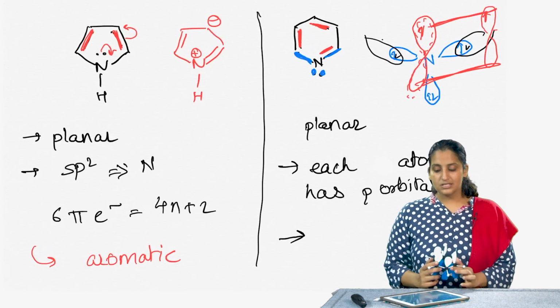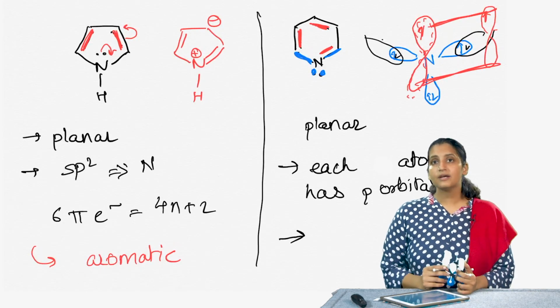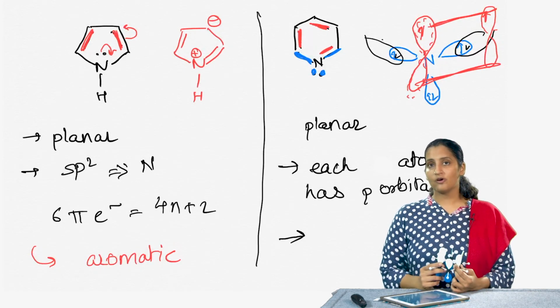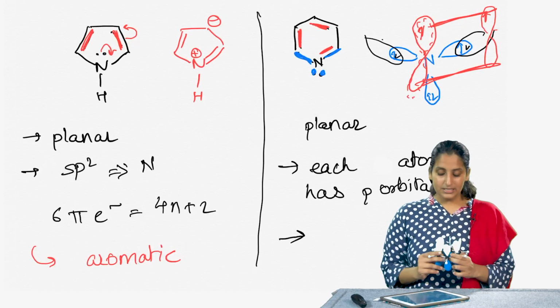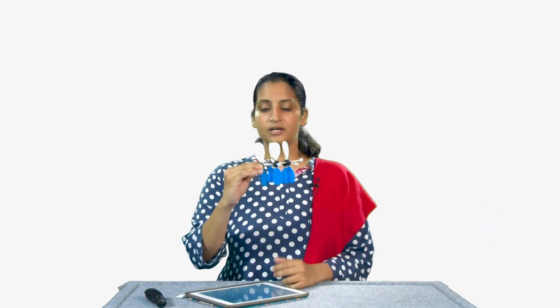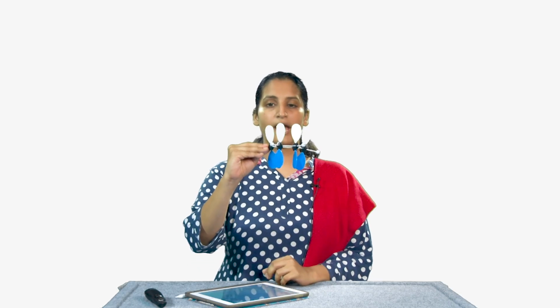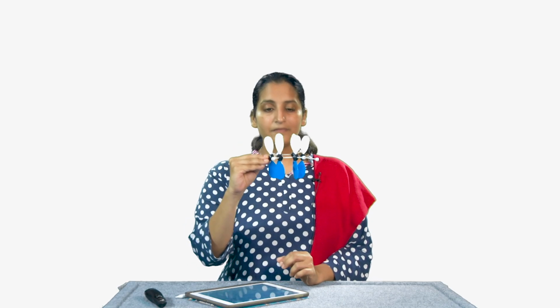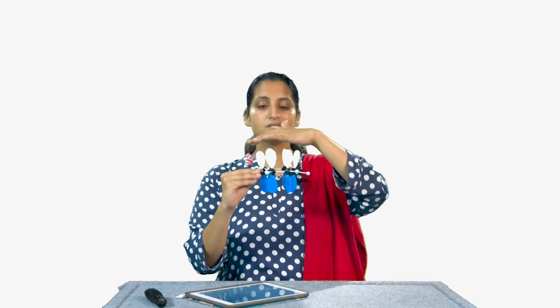One of the questions is, should the lone pair be counted as part of the number of pi electrons in conjugation? The answer is no, because if you think of it, let us say this is the nitrogen and the lone pair is going in this direction. So, let us imagine that my hand is the lone pair. Then the number of pi electrons in conjugation, that means the number of electrons that can overlap with each other to form the molecular orbitals, is still 6.